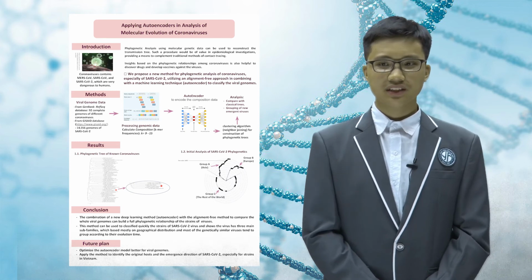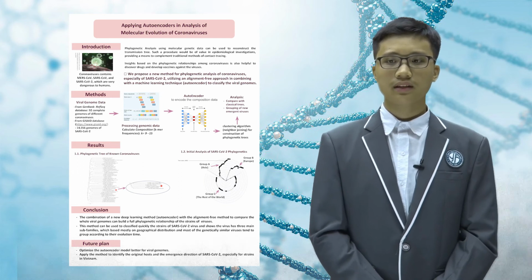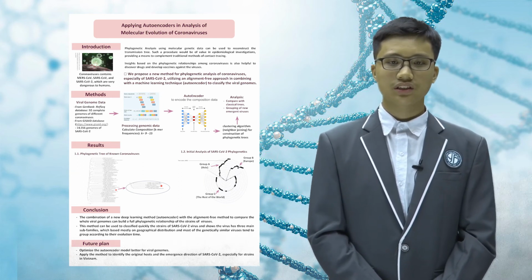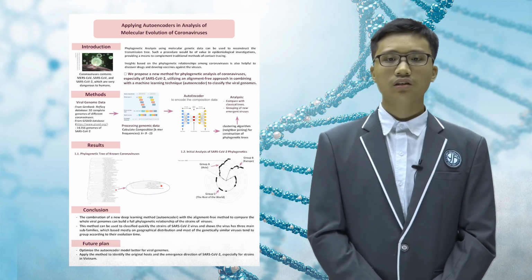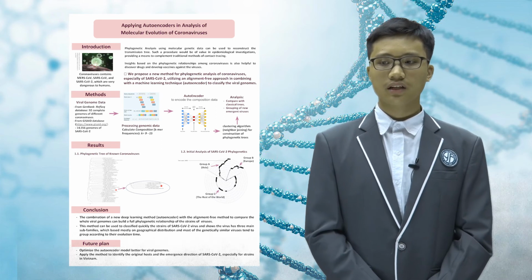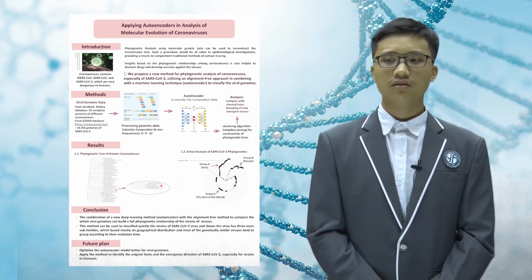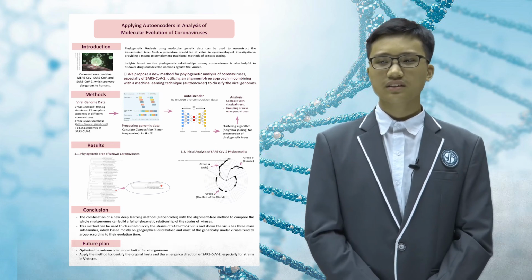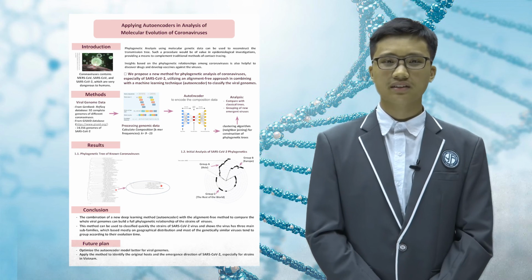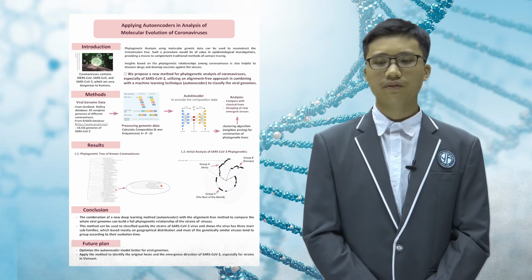Over the 20 species of coronaviruses that we have analyzed, we discovered that the virus has 3 main subfamilies, which are based mostly on geographical distribution, and that most genetically similar viruses tend to group according to the evolution time. In conclusion, the combination of a new deep learning method called autoencoder with the alignment-free method to compare whole virus genomes can build a full phylogenetic relationship of the viruses, which is in agreement with the classical methods on the main points, but offers more useful insights about the source of human-infecting coronaviruses.